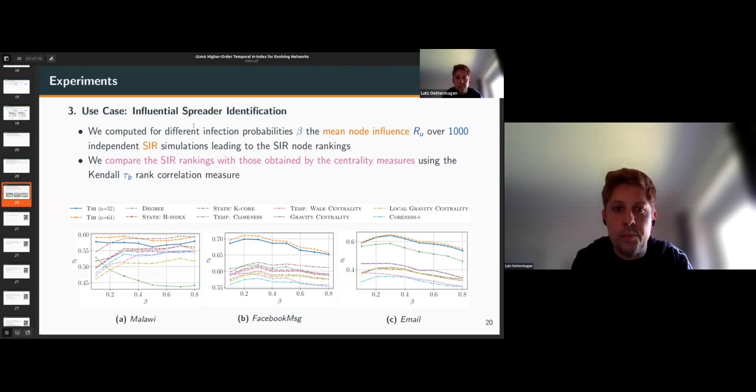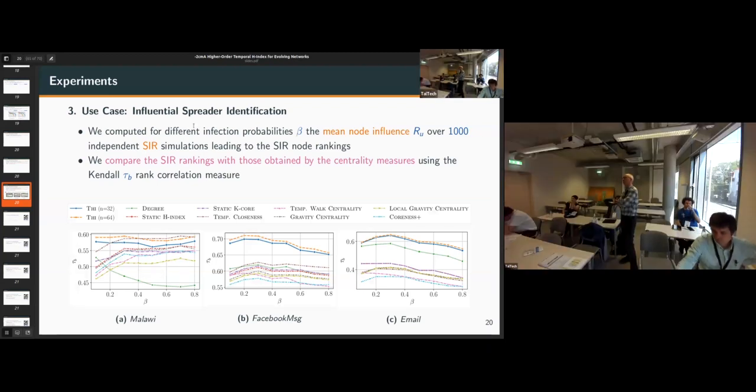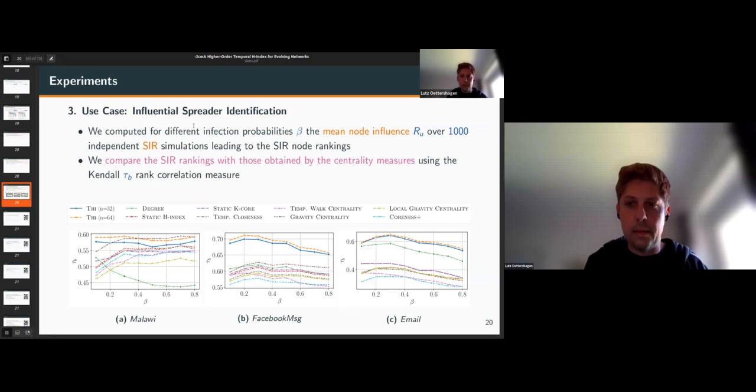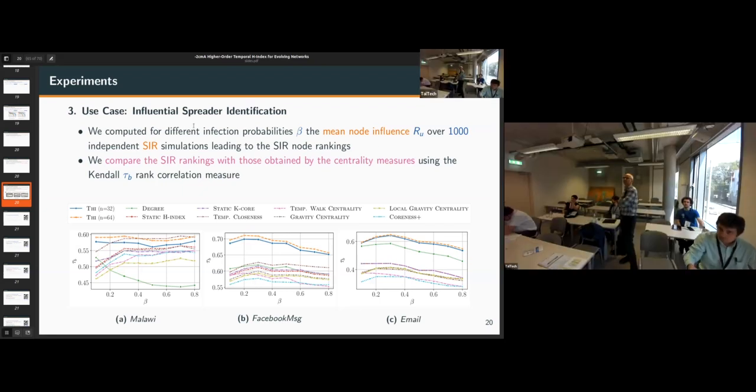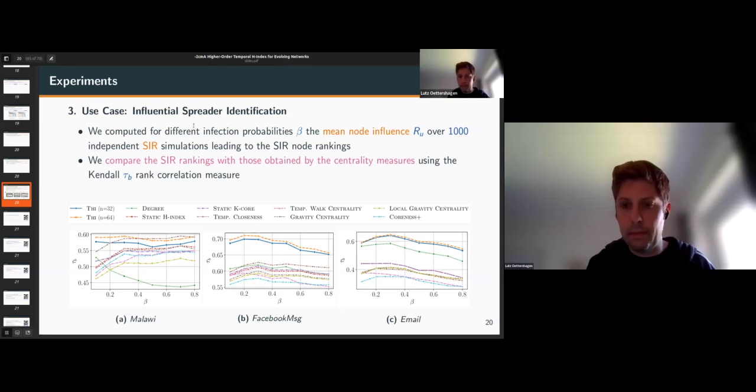Yeah. If I remember correctly, the Malawi data set is like a person-to-person RFID tracker in a village, right? Yes, 89 people. Which I think means the degree distribution will be a little bit more even. There's some assortativity, that kind of thing. Whereas the 2 communication networks will be very power law, I guess. Is that true? And do you think that's important here? Yes, I think so. This might be the reason.